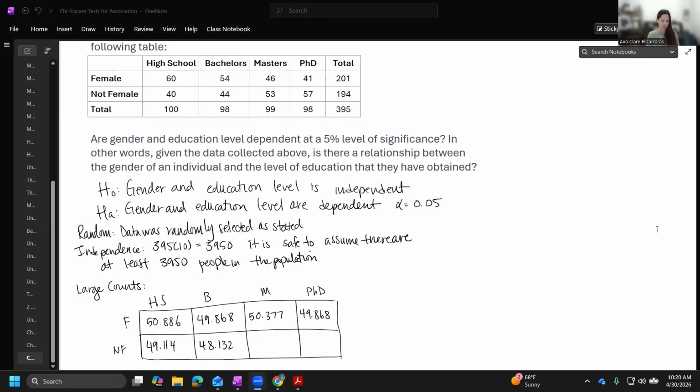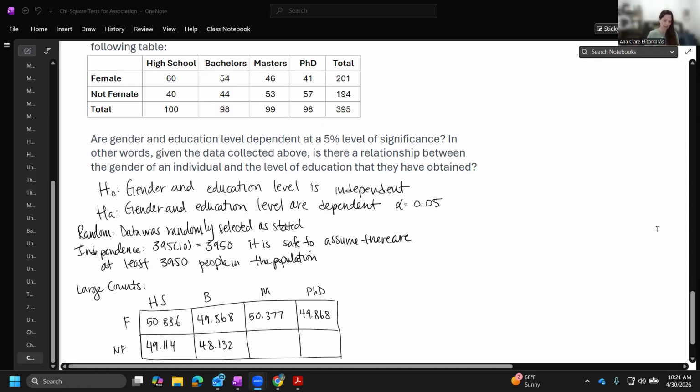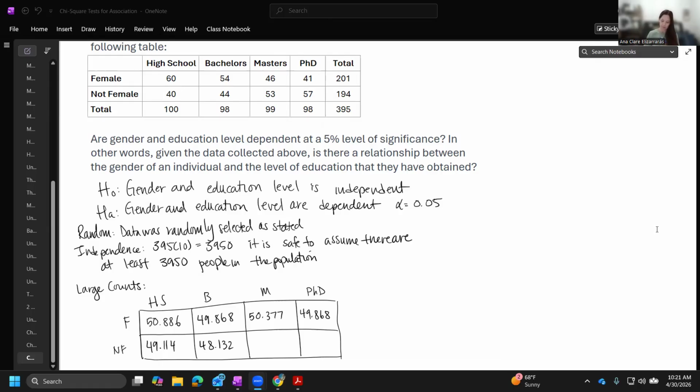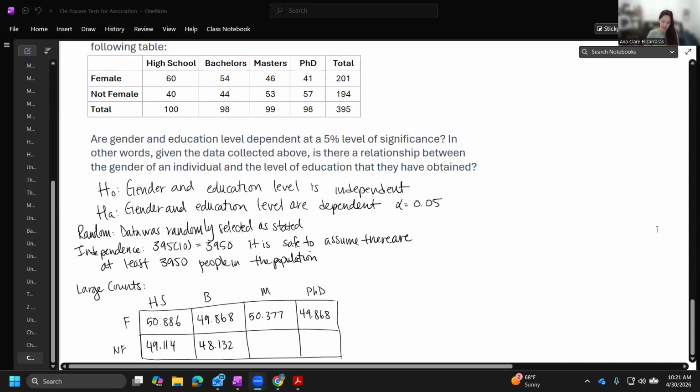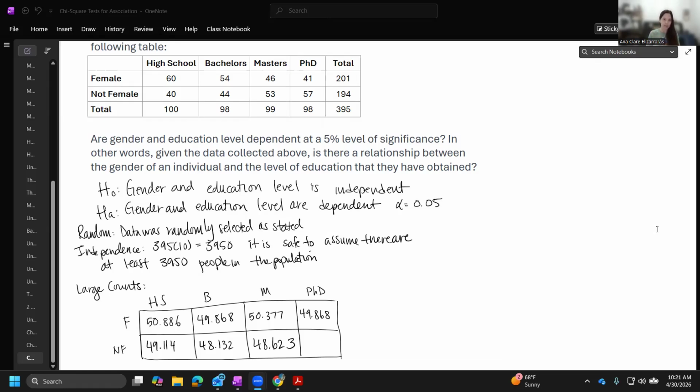Master's in not female is 194 times 99, which is 19,206. Dividing by 395 is 48.623. And then 194 times 98.